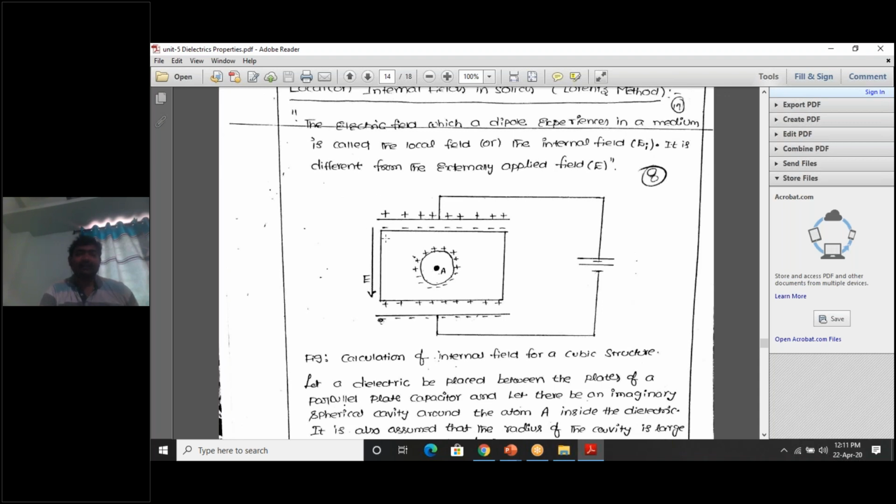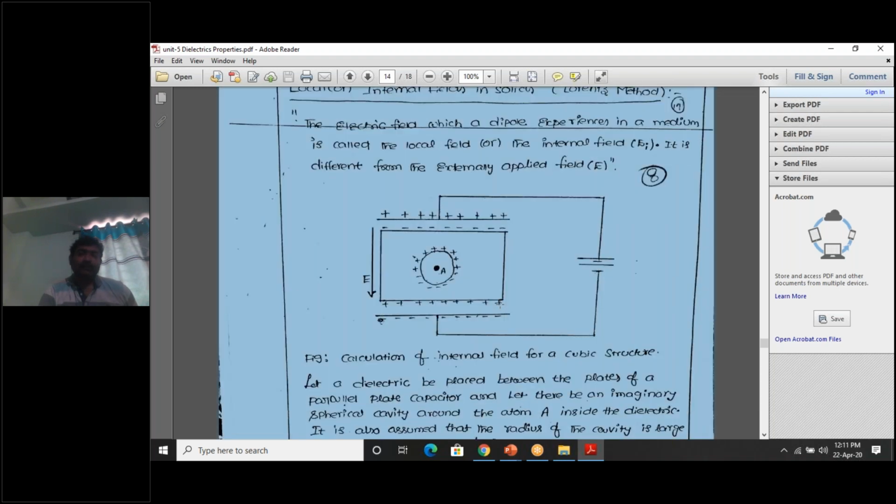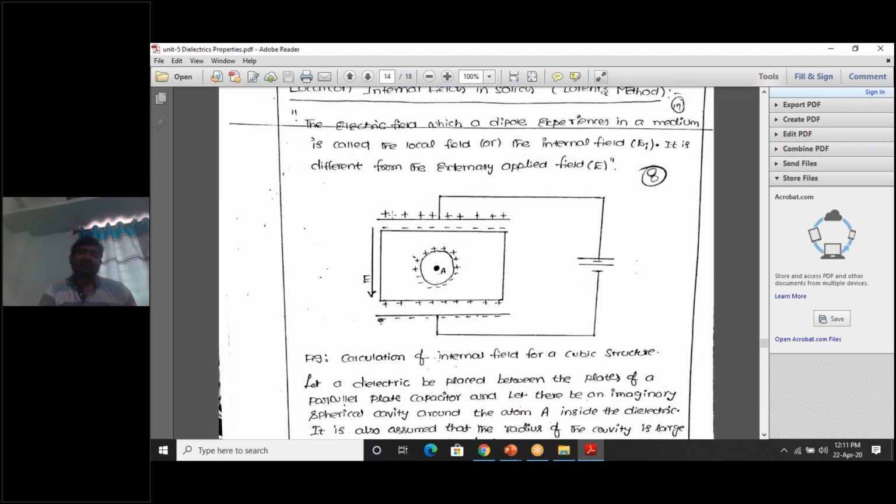So due to the electric field, negative charges on the top surface of the dielectric slab and positive charges on the bottom surface of the dielectric slab are induced. Now these are the second set of charges. The first set of charges are the plus and minus charges on the capacitor plates. The next set of charges is the negative and positive charges on the surface of the dielectric slab.